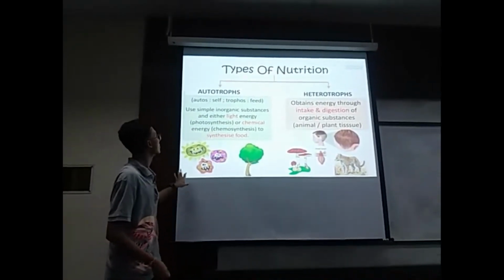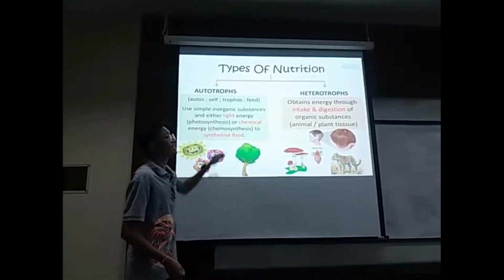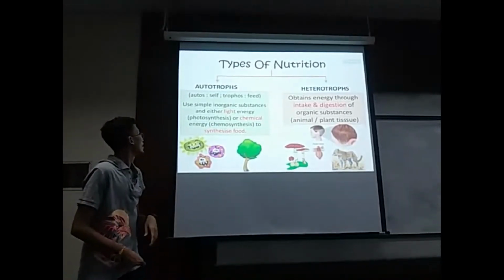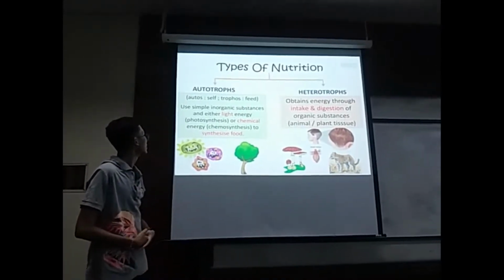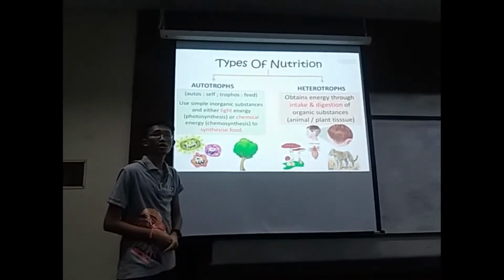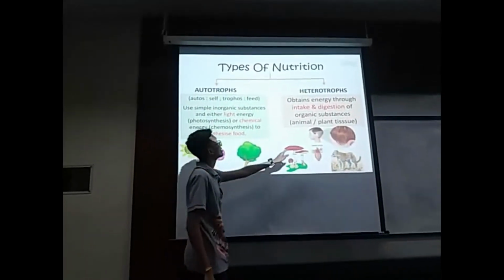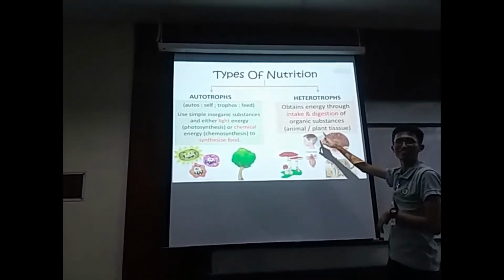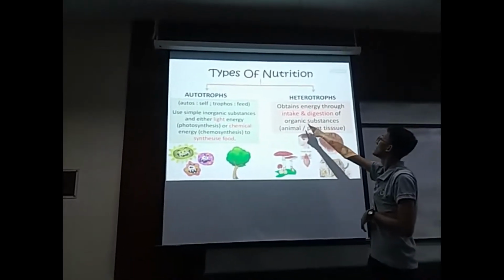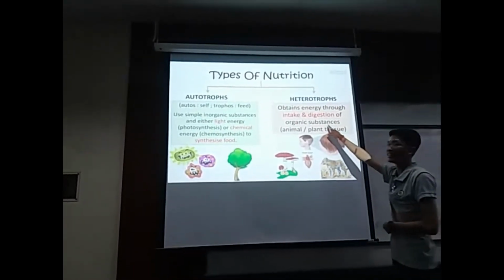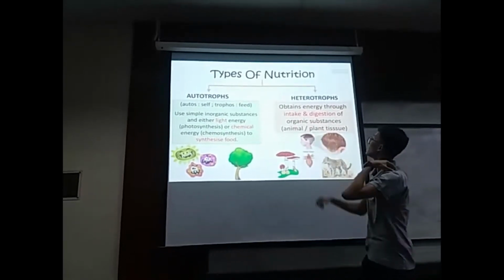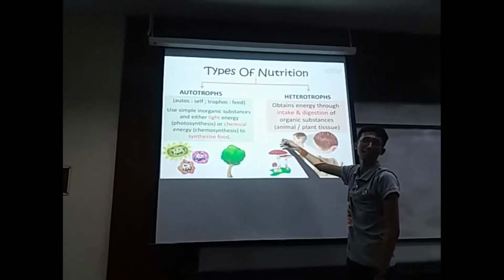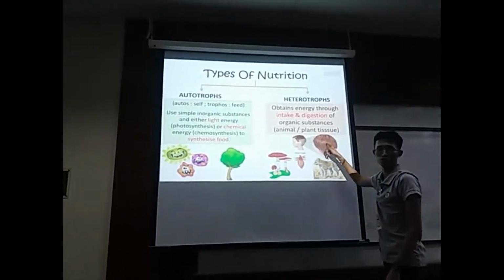So autotroph simply means using simple inorganic substances and either light energy, which we know as photosynthesis, or chemical energy, chemosynthesis, to synthesise food. The second one is heterotroph. What do we mean by heterotroph? Heterotroph means obtaining energy through intake and digestion. Highlight these two words, intake and digestion, of organic substances like animal and plant tissue.